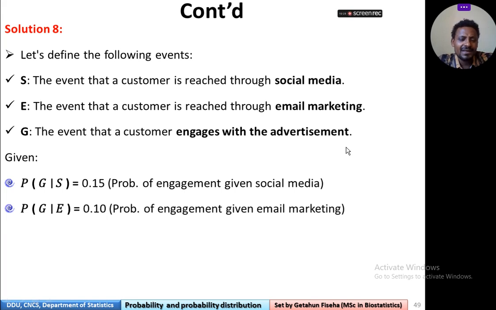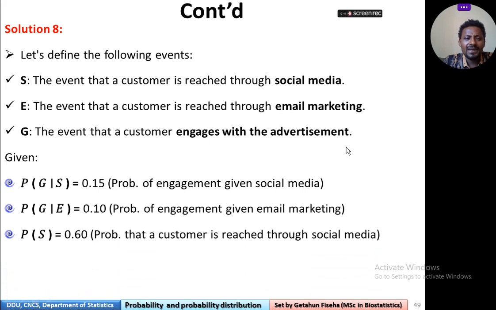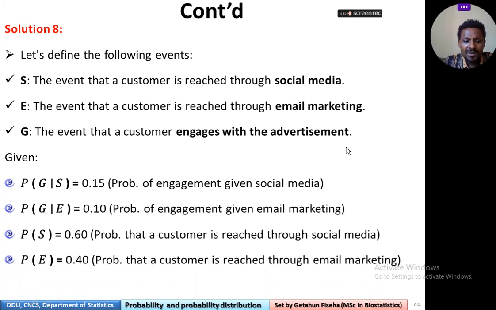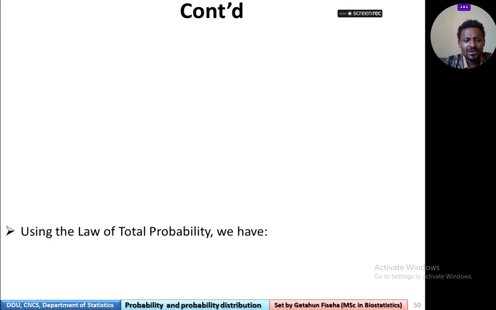And the probability of engagement given email, that means a customer engages in the market given that he is reached using email, is 0.1. Now, the probability that the customer is reached through social media is equal to 0.6. Again, the probability that the customer is reached through email marketing is 0.4.